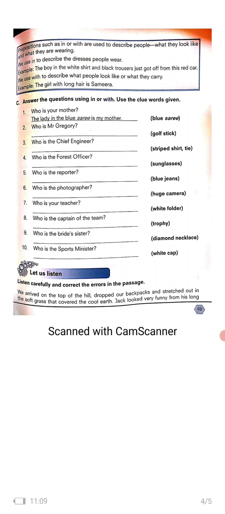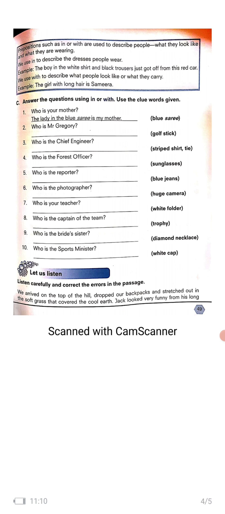Now prepositions such as in or with are used to describe people, what they look like and what they are wearing. We use in to describe the dresses people wear. Example, the boy in the white shirt and black trousers just got off his red car. So here these are the prepositions which are describing the people. We use with to describe what people look like or what they carry. Example, the girl with long hair is Samira.